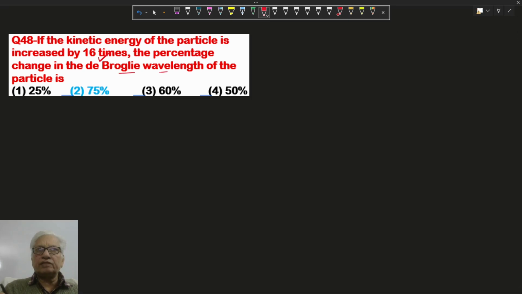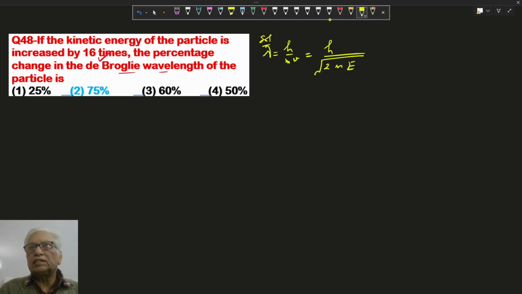the de-Broglie wavelength. The formula is lambda equal to h upon mv, and in terms of momentum, h upon root of 2mE, where m is the mass of the electron and E is the energy of the particle.